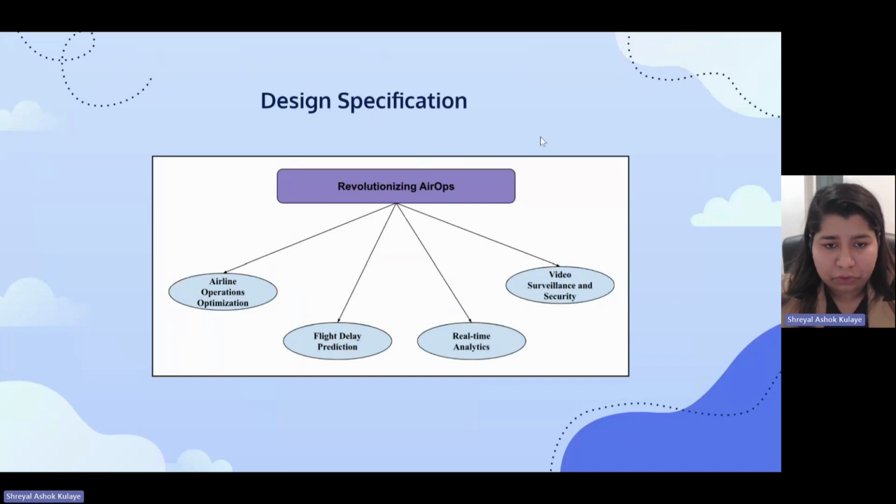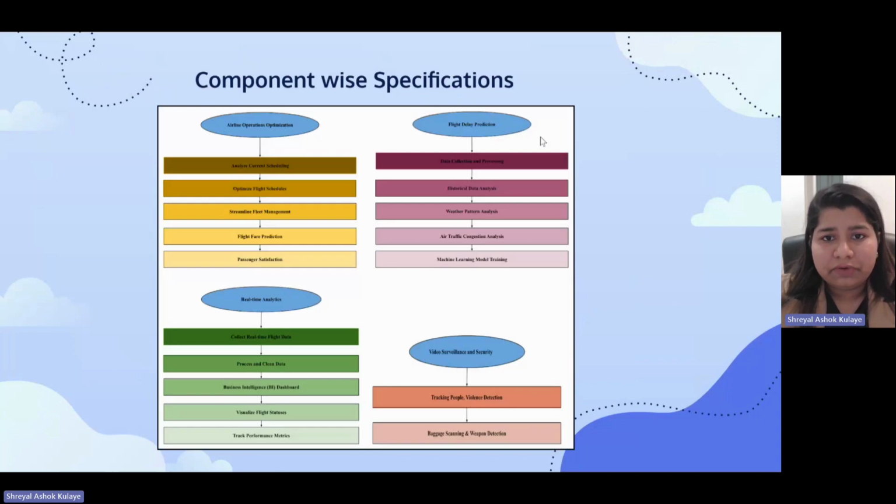First one is airline operations optimization, then flight delay prediction, then real-time analytics, and then the video surveillance and security part. These are the component-wise specifications. First, airlines operations optimization, in which we are analyzing the current schedules, optimizing the flight schedules, and then there is flight fare prediction and the passenger satisfaction part.